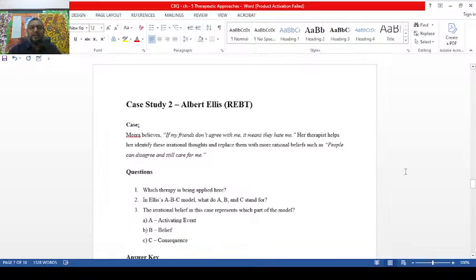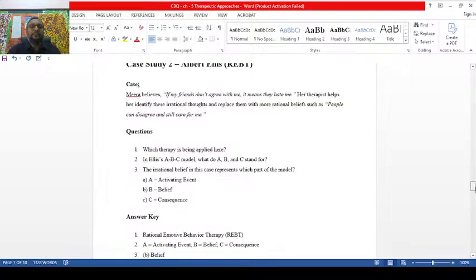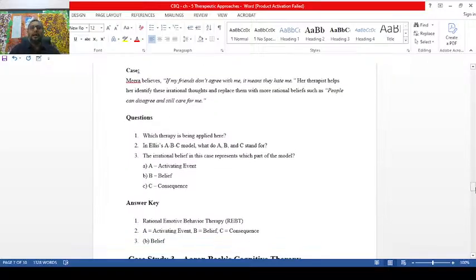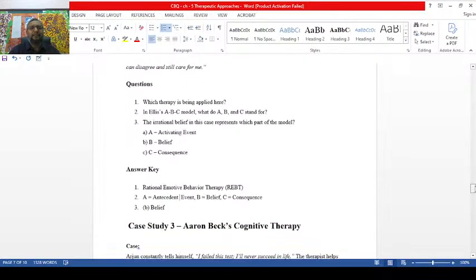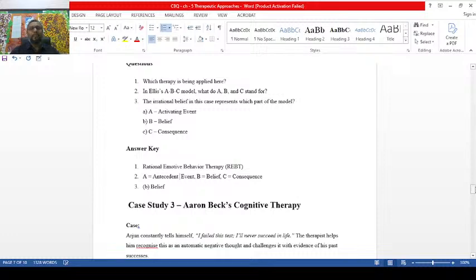Which therapy is being applied here? I'm just showing it here as a separate heading to you. In the CBSE examination, you will not have this kind of thing. Which therapy is Albert Ellis's? Cognitive therapy. In Ellis's ABC model, what do A, B and C stand for? A for antecedent event or activating event. You can use antecedent event, it is better for you. I gave activating event also. Sometimes in higher books you have activating events. B for irrational beliefs. C for consequences.